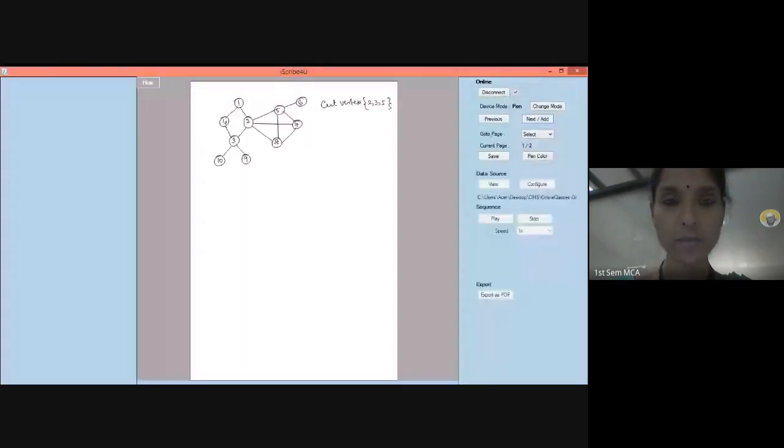Right. So 2, 3 and 5 are the cut vertices here, because after deleting 2 and the incident edges of vertex 2, the graph, let us say if I remove 2, what will happen? My graph will look something like this. 1, 4, 3, 10. This is 9. 2 I am removing. So the 1, 2 edge will go, the 2, 3 edge will go off. And then I have here 5.